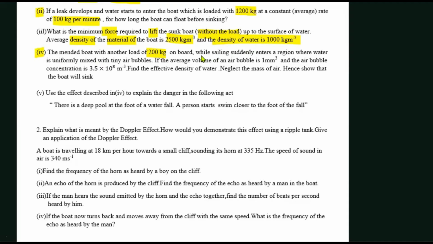If the average volume of an air bubble is 1 cubic millimeter, and the air bubble concentration is 3.5 times 10 to the power 8 per cubic meter, that means in 1 cubic meter this many air bubbles are there. And then they are saying find the effective density of water. Let's find the effective density of water first.